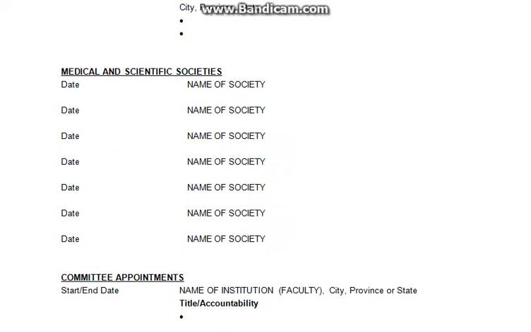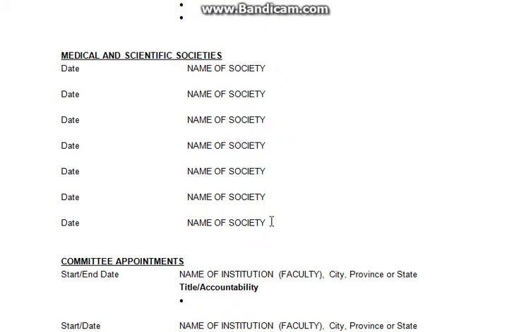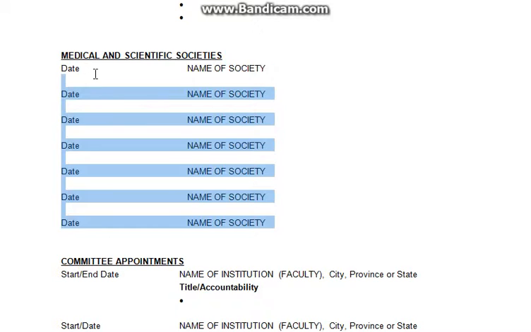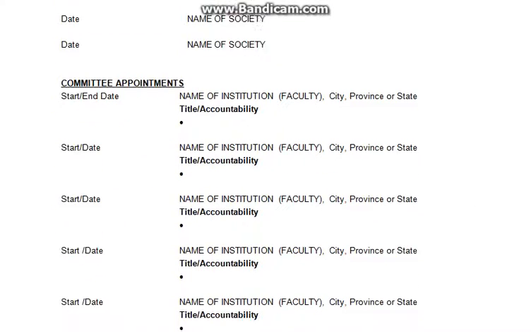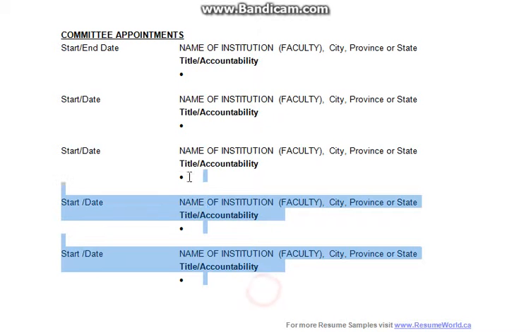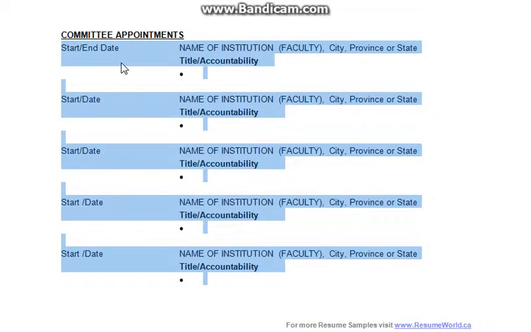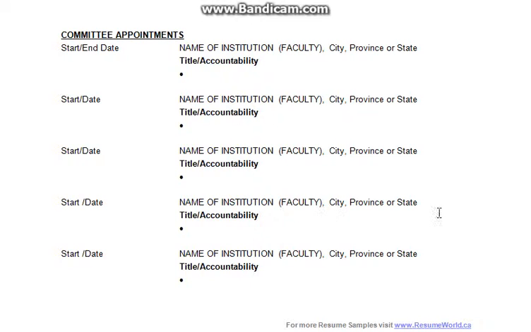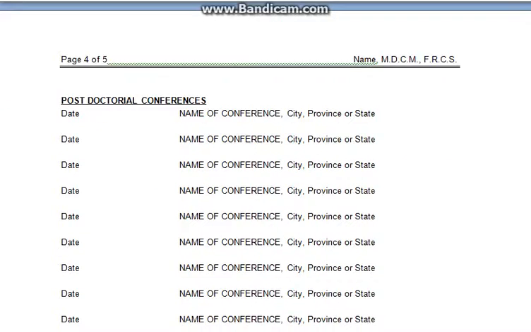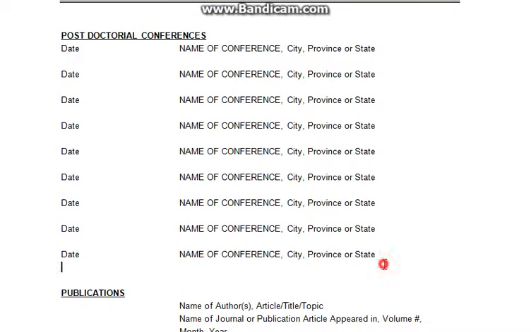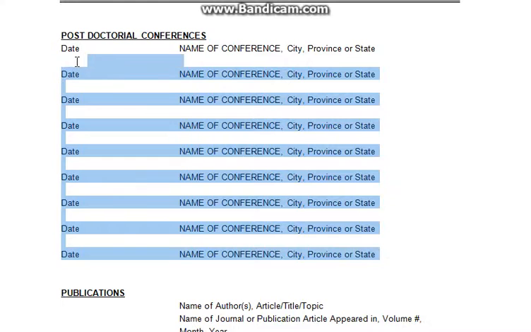Here you can write about your medical work, and here on which committees you are appointed. Here you can write in this area if you have attended any conferences, or given any seminars, or even if you attended, you can write in this area.